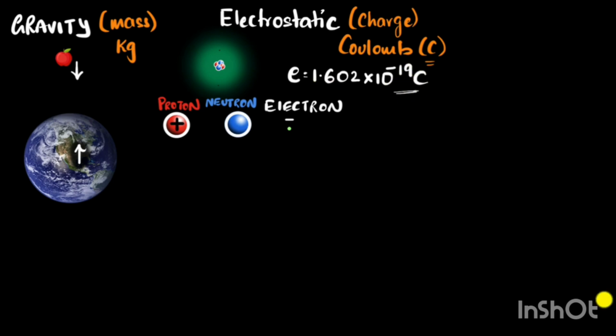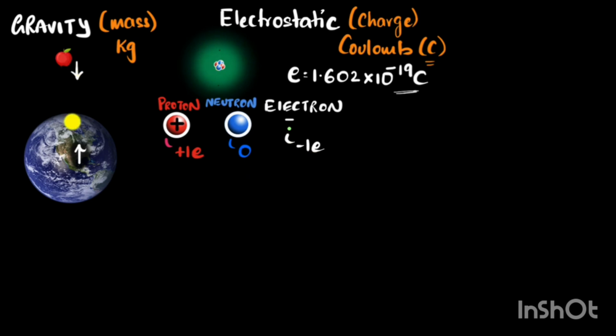And so we would now say that the charge on the proton is this much positive, so we'll just call it plus 1e. The charge on the electron is this much negative, so minus 1e. And the charge on the neutron, well, that is 0. It has no charge, so its charge is just 0. And now we can immediately see a big difference between mass and charge. Mass, there's only one kind. But charge, there are two kinds, positives and negatives. And this will now help us understand something. An atom has the same number of protons and electrons, so the total charge of the atom would just be 0. Because the charge of the proton and charge of the electron will just cancel out. And so the atom itself will be neutral.